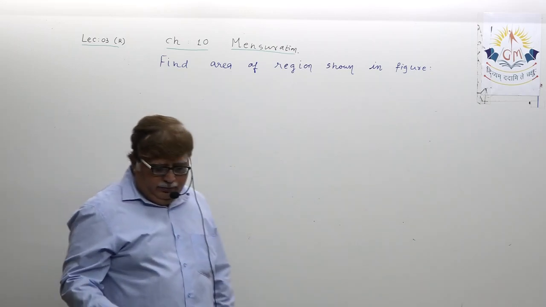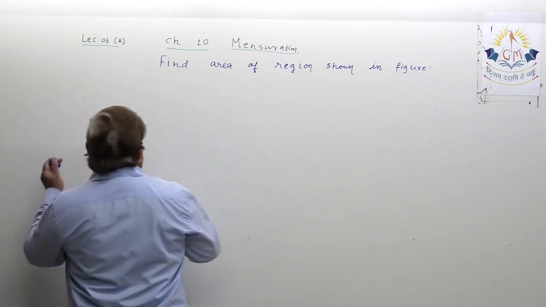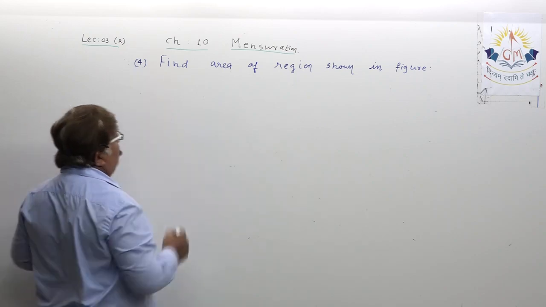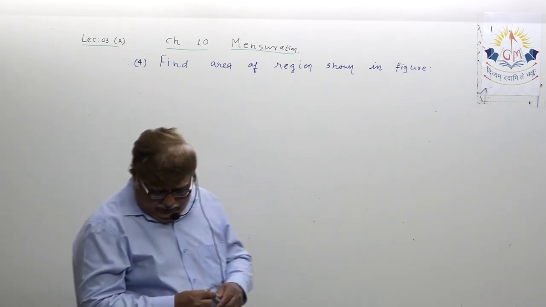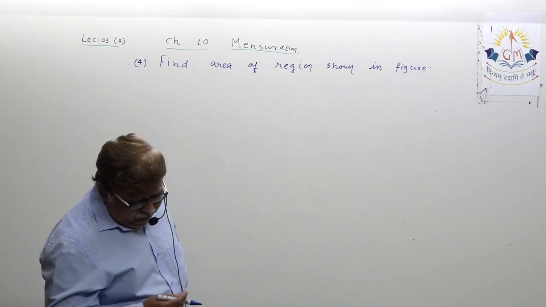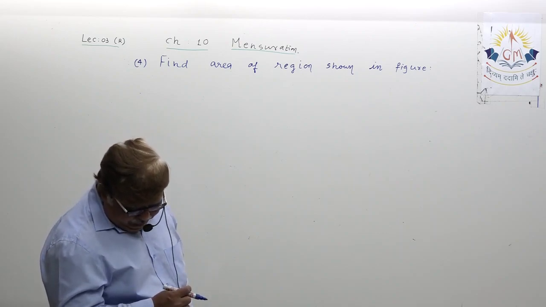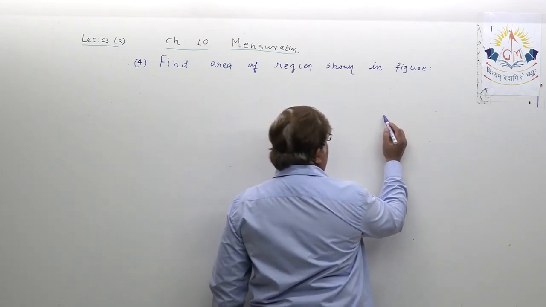Question remains the same, but this is our example number 4, and question is find the area of region shown in the diagram. Let me show it here. Okay, dear students, see. Let me show the diagram.